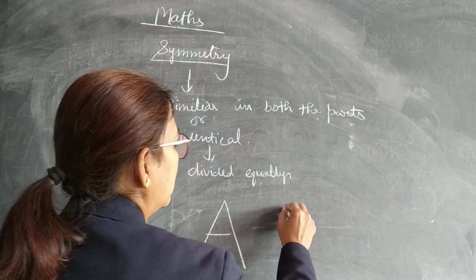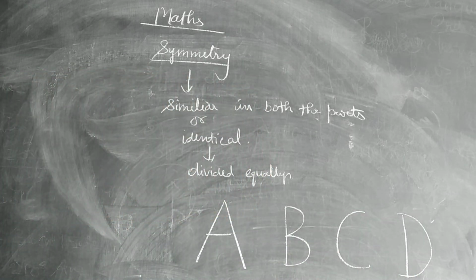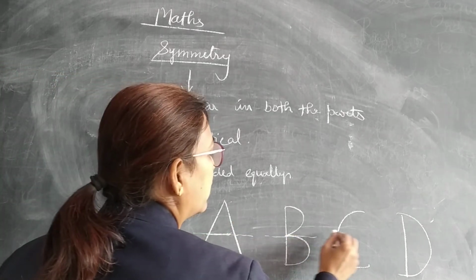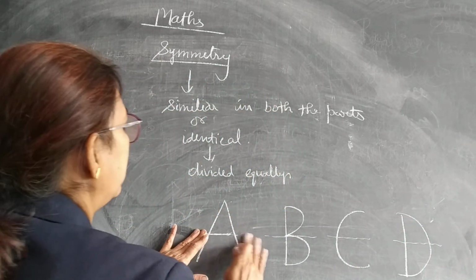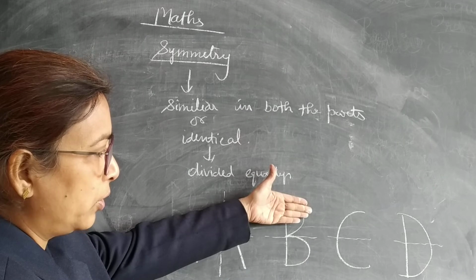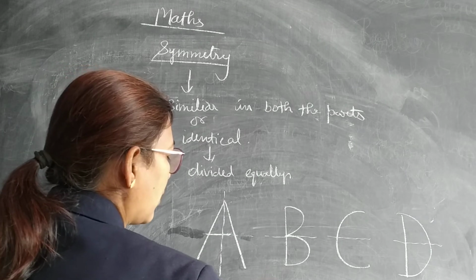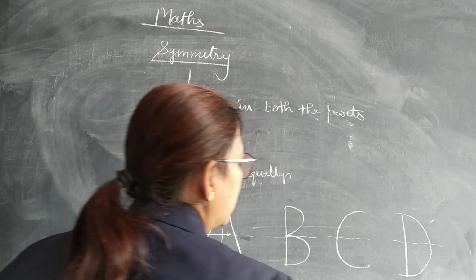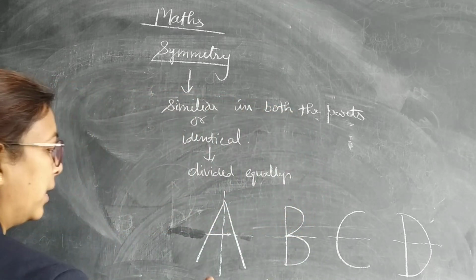Suppose A, B, C and D. We are taking 4 alphabets. We have lines of symmetry. A has a vertical line of symmetry. B has a horizontal line of symmetry because you can overlap on this. C can overlap on this. D can overlap on this. Similarly, we have M, vertical line of symmetry. But G does not have any line of symmetry. J does not have. R does not have. Q does not have any line of symmetry.